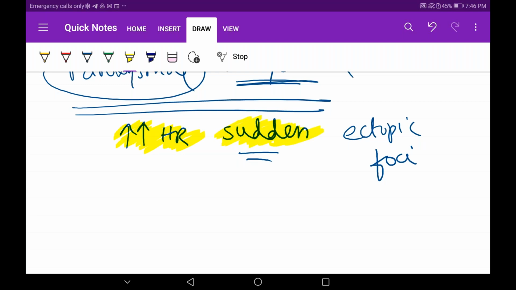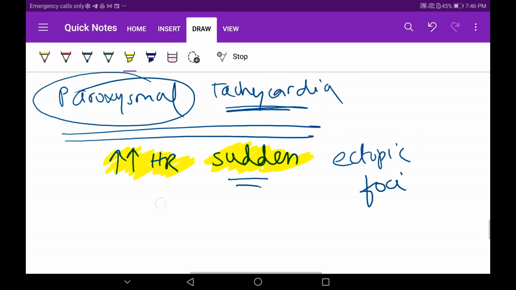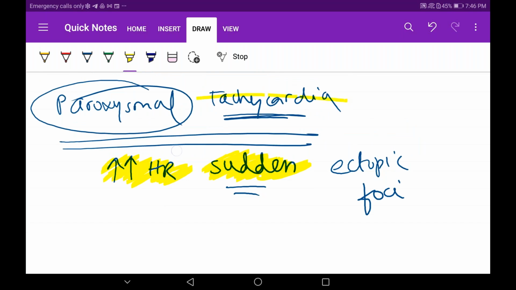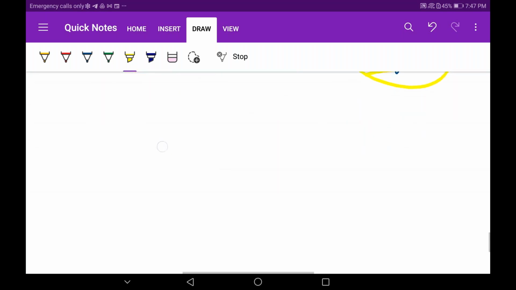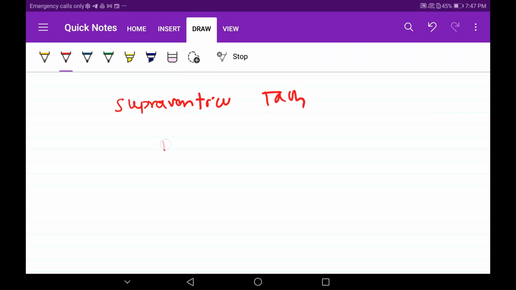Tell me, guys, paroxysmal tachycardia is what? Tachycardia is heart rate. Sudden increase, sudden ectopic foci is abnormal. Paroxysmal means an abnormal increase in heart rate from the ectopic foci, with abnormal variations in the ECG. Okay, let's see. Over here only you have to remember the keyword, right? Yes, you have remembered the keyword. Now, I just want to add, some people were asking me what is the difference between supraventricular tachycardia and ventricular tachycardia.